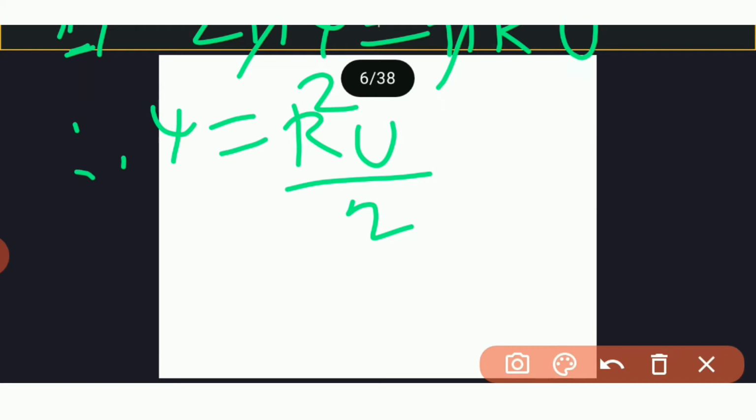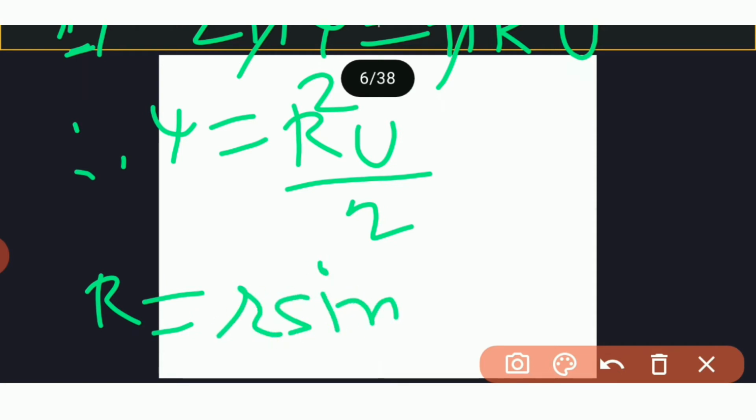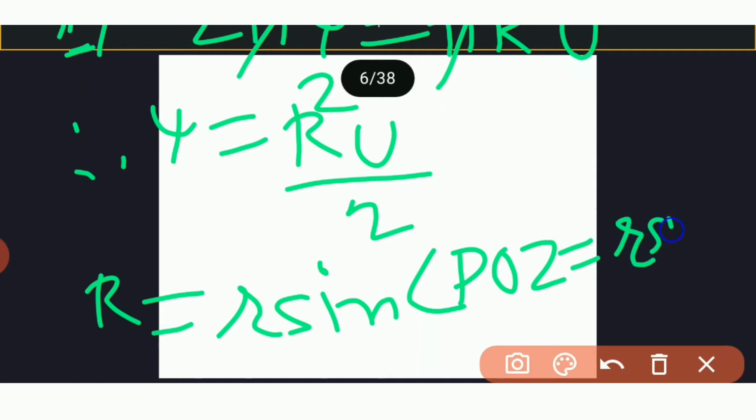So this is immediately expressible in the spherical polar coordinates. Now by taking this r is equal to r sin POZ, that means r sin POZ is theta, r sin theta. So r is equal to r sin theta. So r square is r square sin square theta.